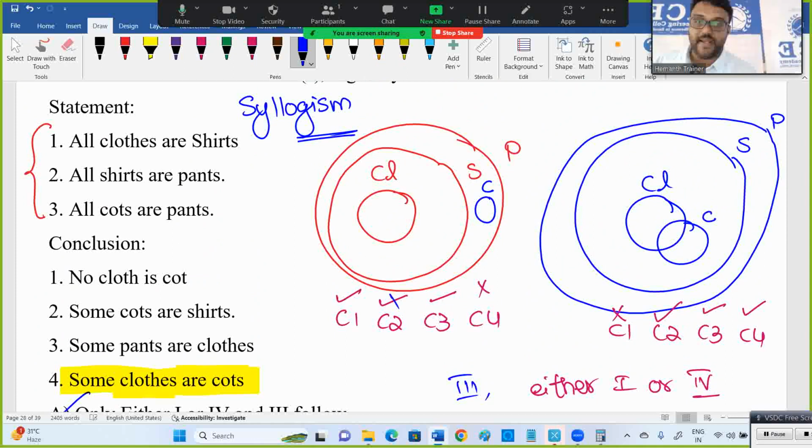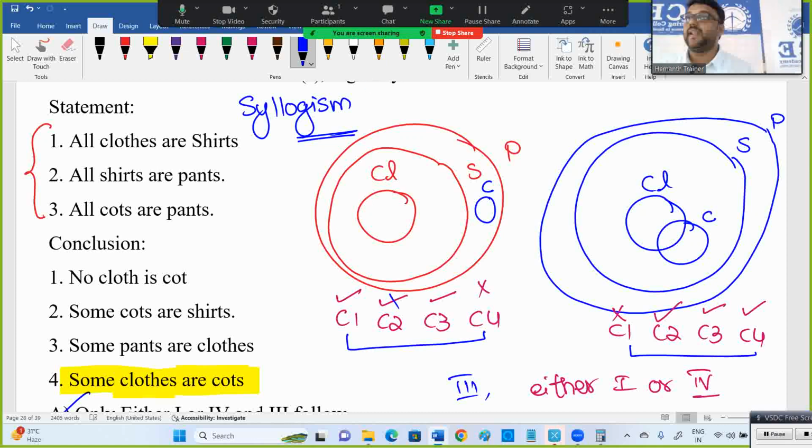Then the second one failed. The conclusion must be true in all cases, and the second one is not true in all cases. Either 1 or 4. Why either 1 or 4? What does either 1 or 4 mean? If the first one is true, the fourth one should be false. If the fourth one is true, okay, that one you can see. So 1 true and 4 false, or 4 true and 1 false.